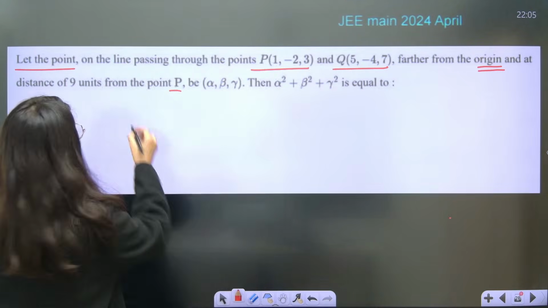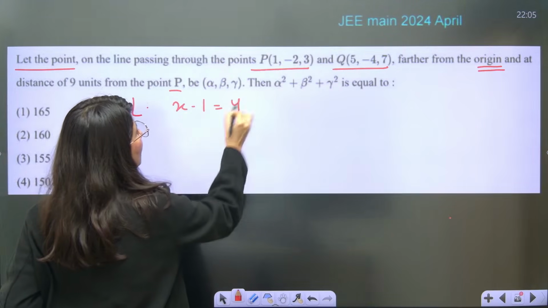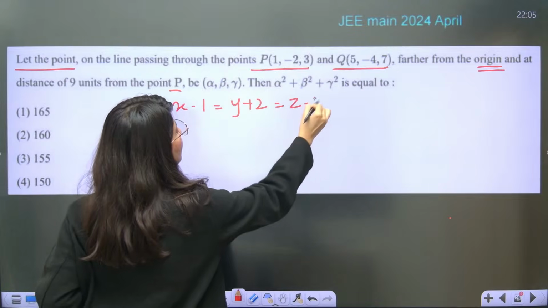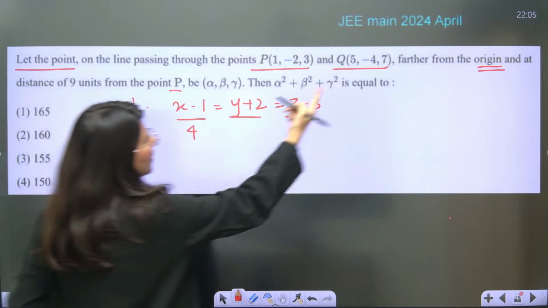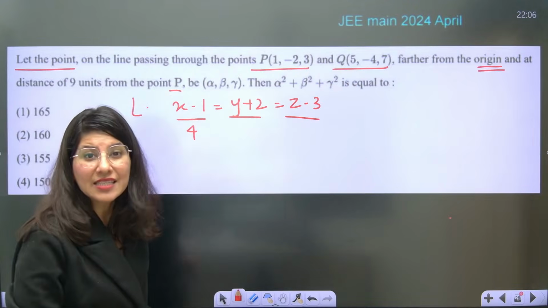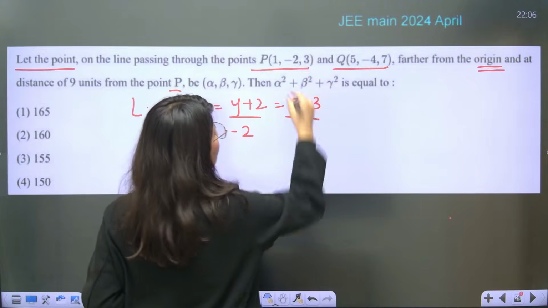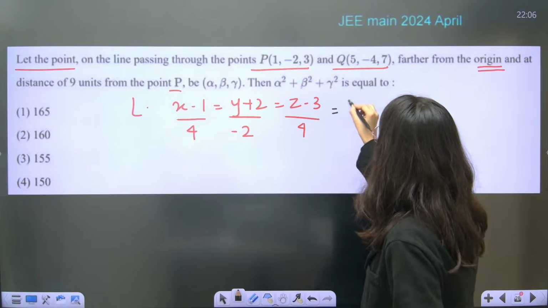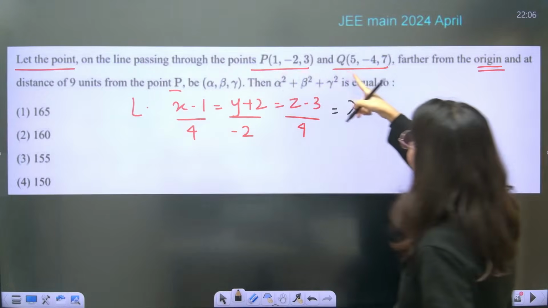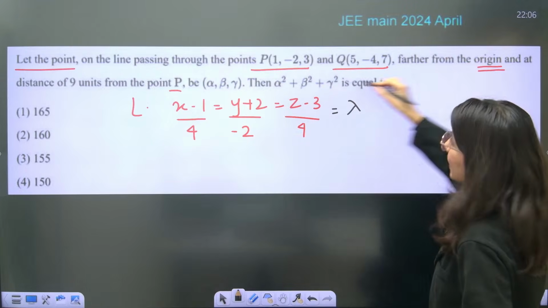So first, the equation of line you have to write, very easy, right? (x minus 1) = (y plus 2) = (z minus 3) upon 5 minus 1, that is 4, then minus 4 minus 2... so minus 4 plus 2 is minus 2, and 7 minus 3 is 4. This is your line and now you can assume this point. So let the point on the line be R.